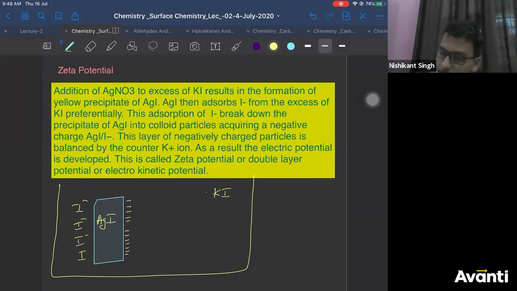Now this layer of negative charge is known as the fixed layer, or it is also known as the Helmholtz layer.